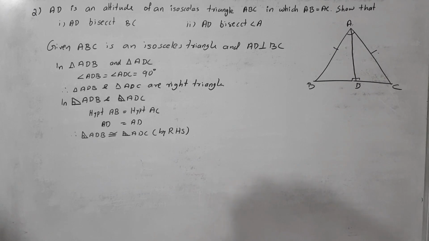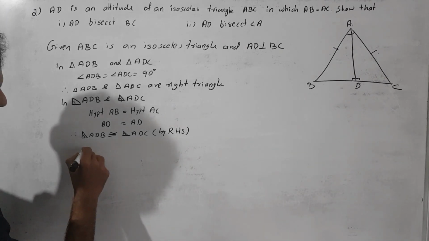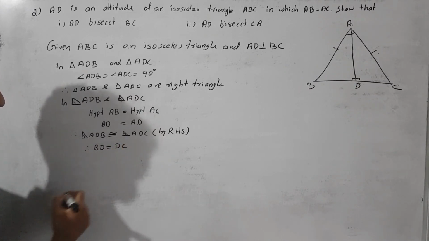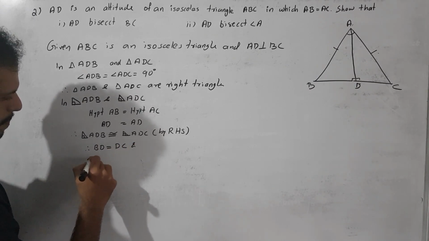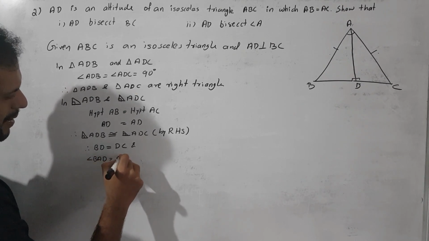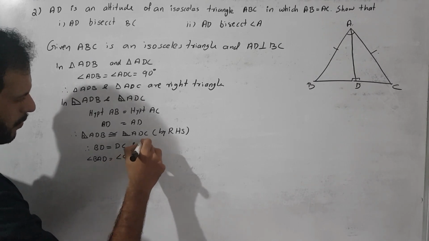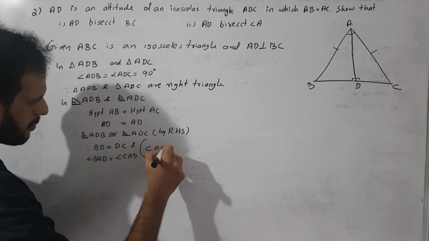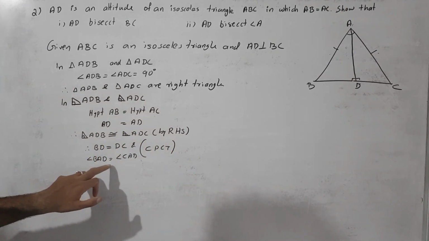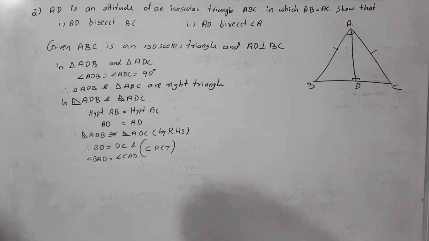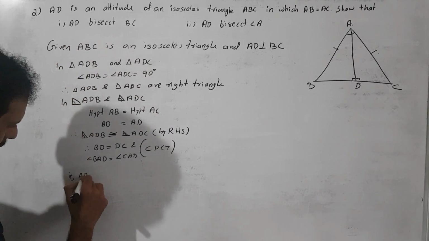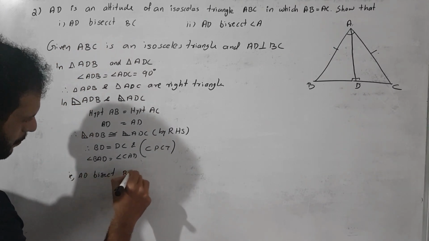If triangles are congruent, then very clearly we say therefore BD is equal to DC and angle BAD is equal to angle CAD. What is the reason for both? Both are CPCT. Correct? These are the corresponding sides of congruent triangles, and these are the corresponding angles of congruent triangles. So very clearly we say that AD bisects BC.